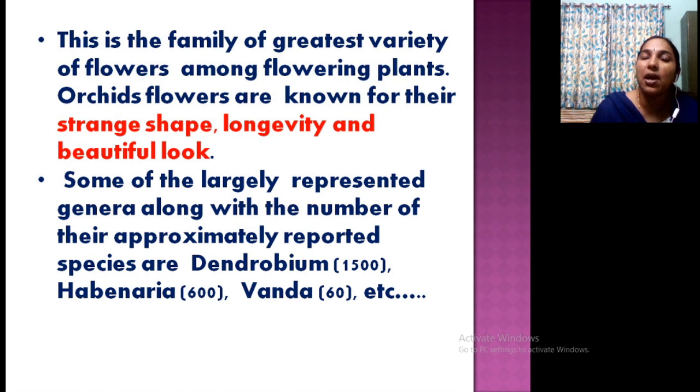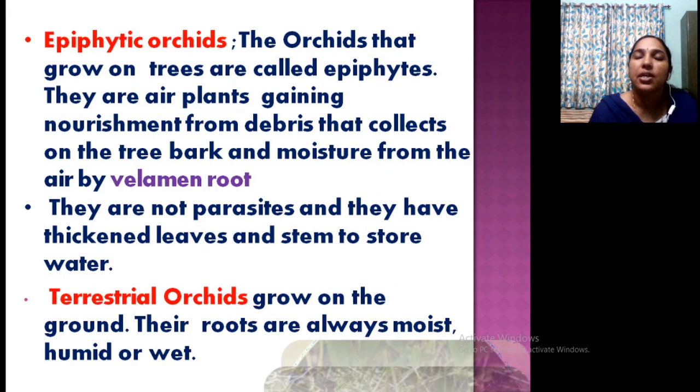Some of them are largely represented genera all over the world, and many of them we are growing in our gardens. Examples are Dendrobium, you may have heard about it, Cattleya, Habenaria, Vanda, Maravaya, common ones. These are all very common in our area. And orchids may have different types of habitat, that is, where they are growing.